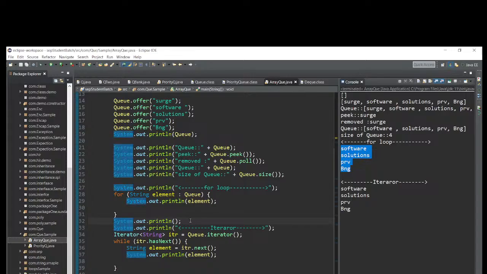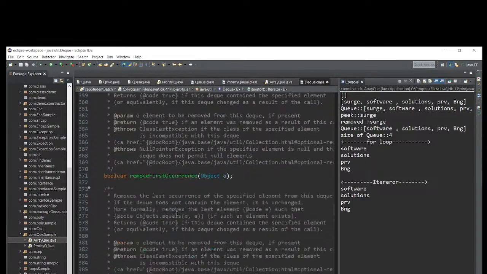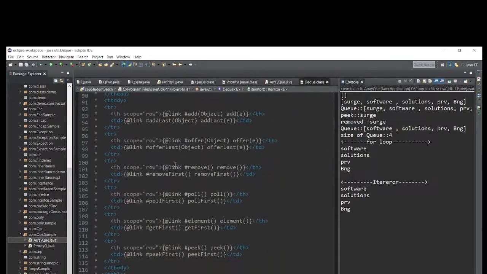System.out. See now, if I give it on line 32, if you give System.out.println, just this statement, it will take a space. Here the space will come, right? This is because of line 32. After that, iterator. And after whatever I said, Q is what? Holding all the elements. Q dot iterator. If you take the iterator, where is it coming from? Let me go to the class or interface, let me go to the java.util package.